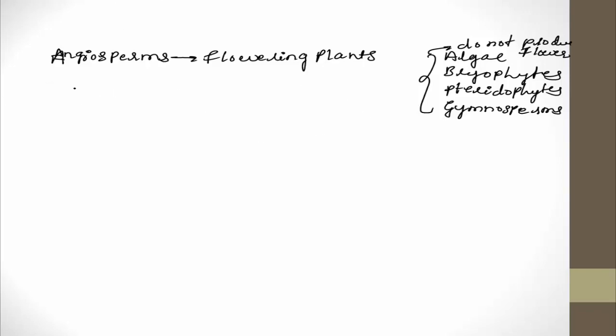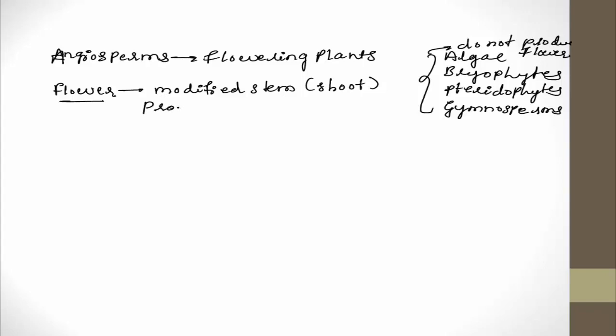So then, what is a flower? Why do the angiosperms produce the flower? Flower is defined as a modified stem, also called shoot, specially produced for sexual reproduction.